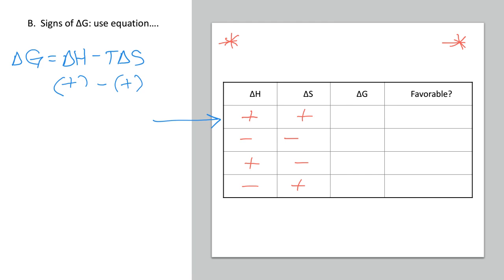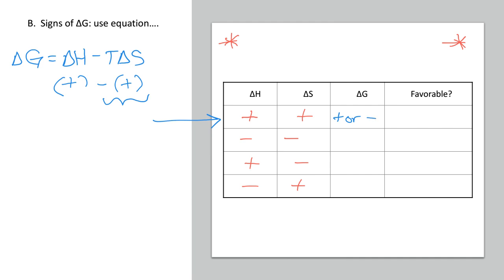Is that going to give me a negative answer? Well, it kind of depends on how big this positive number is. If this number is big enough and I subtract it from a number that's smaller than it, then it will give me a negative. If it's not very big, then I'm going to end up with a positive answer. So I can have a positive or negative answer here.